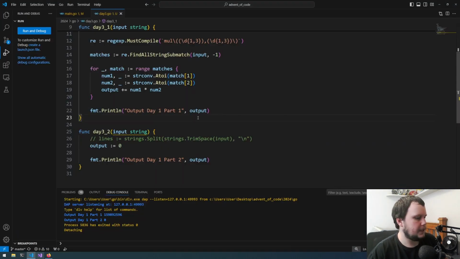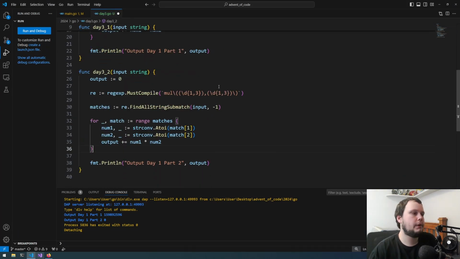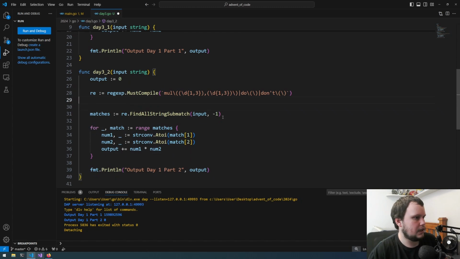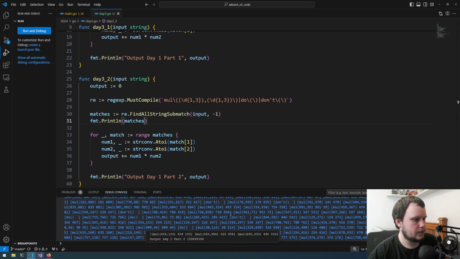So I guess straight away we can copy all of this into here, and what we can do, I think, is just add extra conditions to the regex for the do and don't. So we'll do do, parentheses, or don't, parentheses. So let's print out all of this just to see if that is working. So we can see, are there any do's or don'ts in here? Okay, we've got this don't.